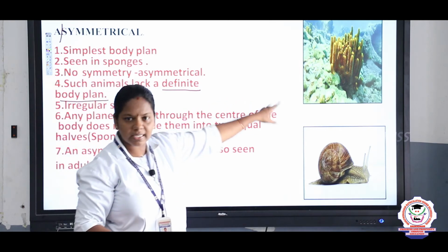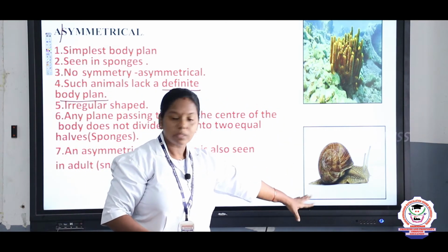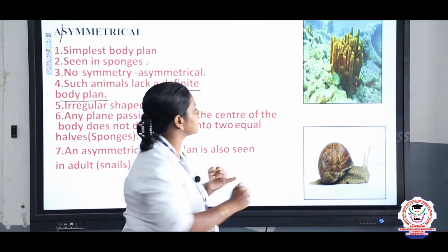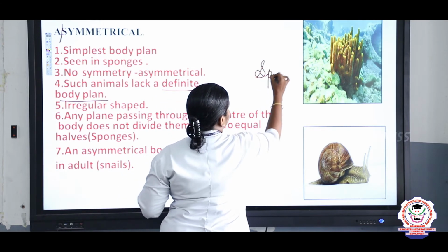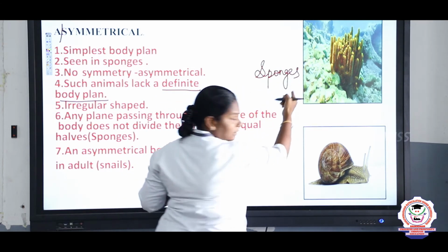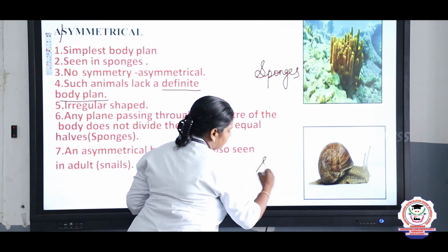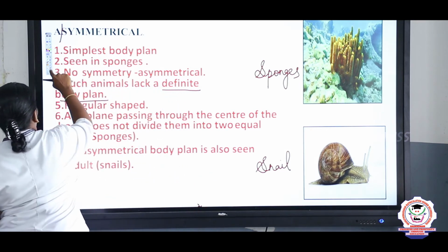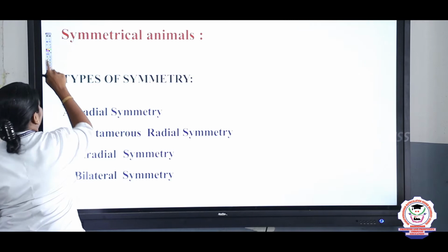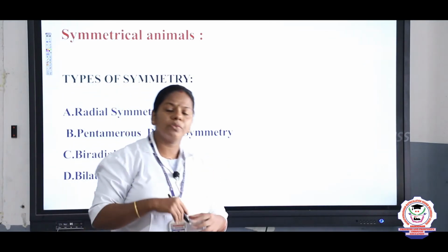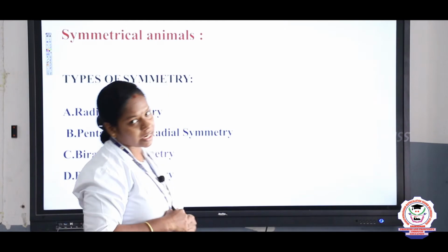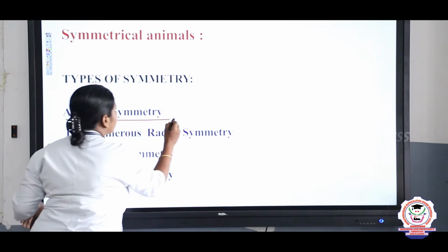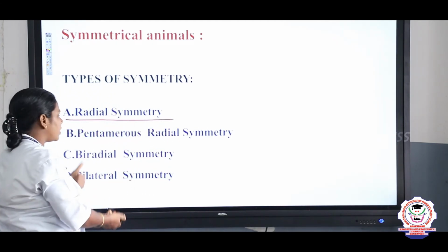Asymmetrical example, sponges, and another example for asymmetrical is a mollusk, that is a snail, right? So what are the two examples of asymmetrical? Sponges, belonging to phylum Porifera, and snail, that is phylum Mollusca. So next, now we are going to classify the organisms based on their symmetry. Yes, we know radial and bilateral. Again, the radial is divided into two. Apart from radial, there are two more divisions.